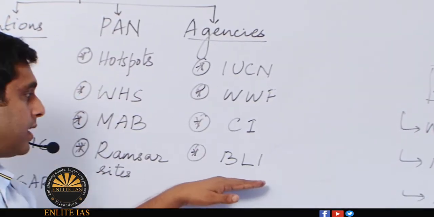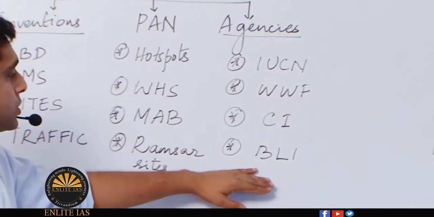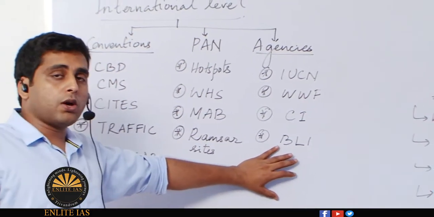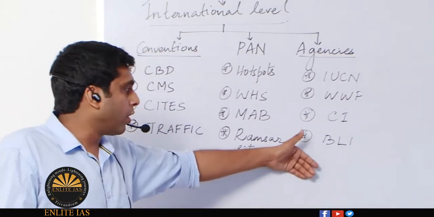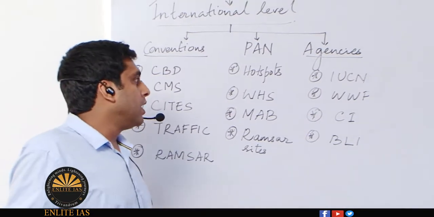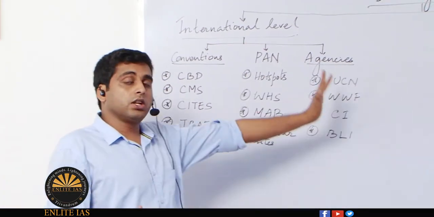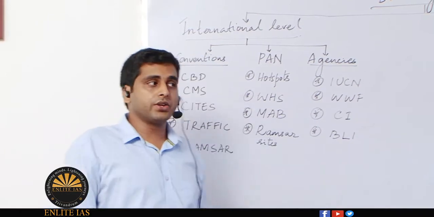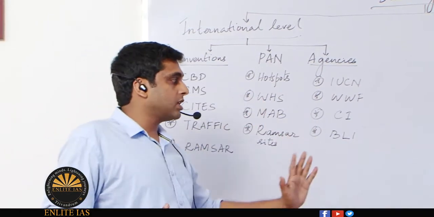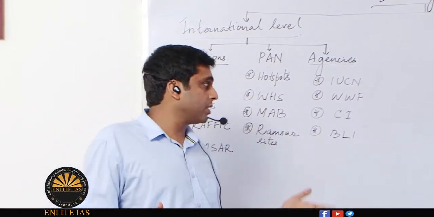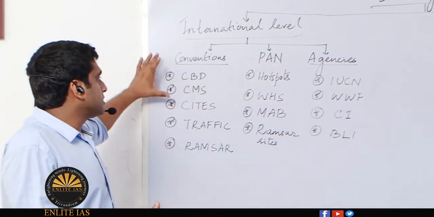Then BirdLife International, which is also an important organization, and UPSC asked a question about it 2 years back. These are the major international initiatives for biodiversity conservation. At the national level, we'll discuss it later. So first of all, we'll discuss this part.